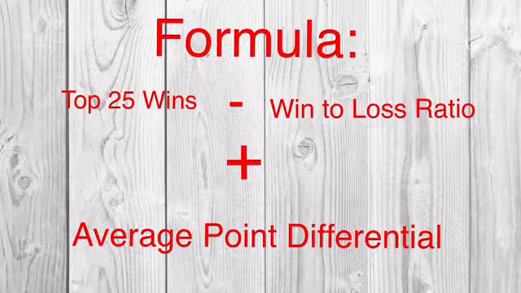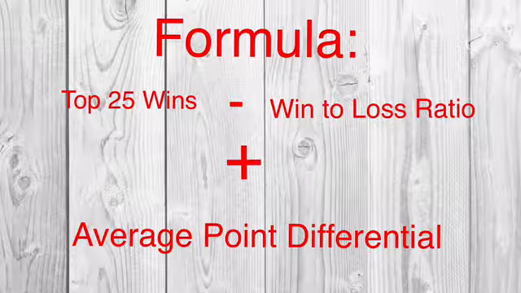Then you would subtract that from top 25 wins, so you would most of the time get a negative number, unless you just have some oddball team or oddball schedule. When you get done with that little fraction over there, then you add the average point differential, and you come out with a number. You rank the 1 through 10 teams by that number: the higher the number, the higher you will get ranked.